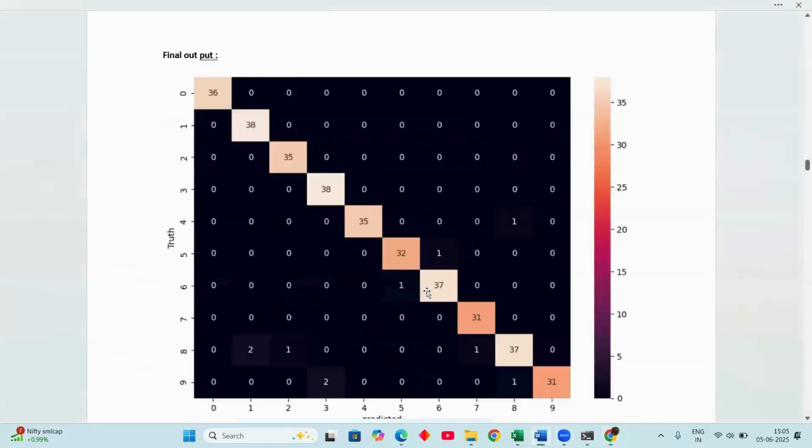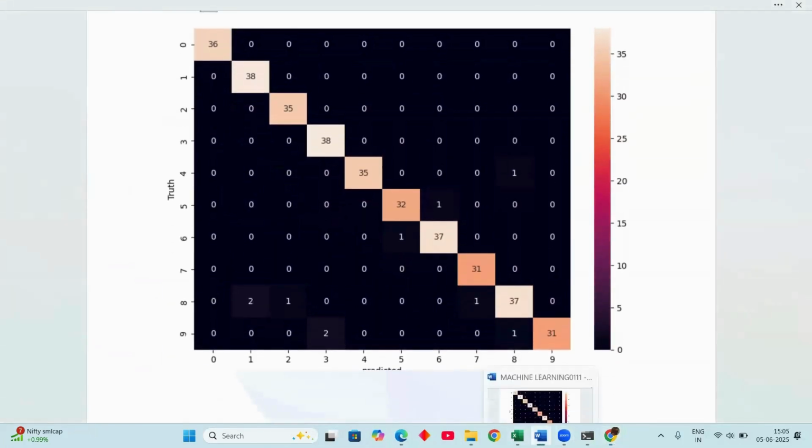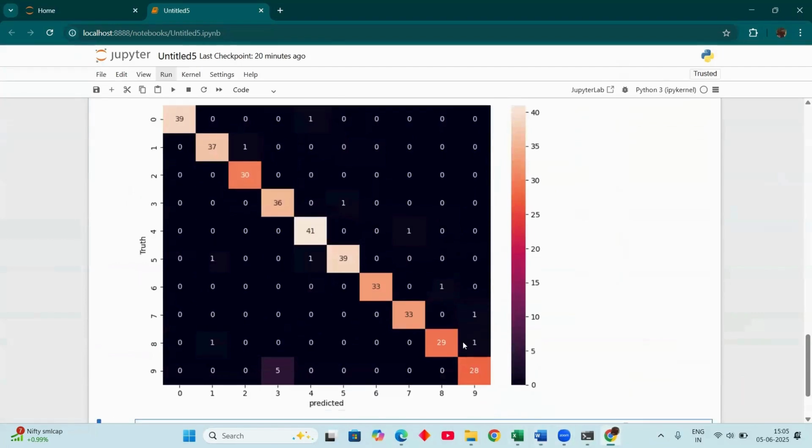So from this graph, let me explain using the screenshot here. Here we have the predicted data and here we have the truth data. So from it, we have both decisions. After the completion of decision making, the final random forest majority decisions, here we can see the middle values like 37, 39, 30, 36, 41, 39, and ones and zeros. I will explain about it. Here see, the prediction value is 9 and the truth value is also 9. The order will be predicted clearly. So we can see in the x-axis and y-axis, both number predictions are correct.